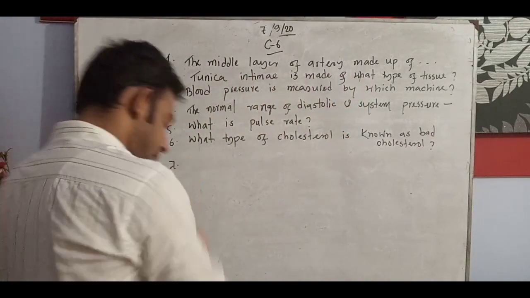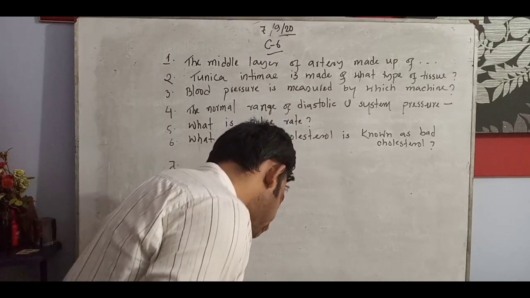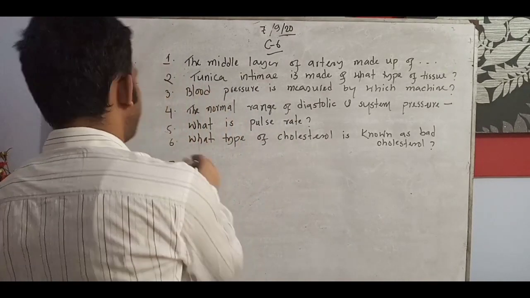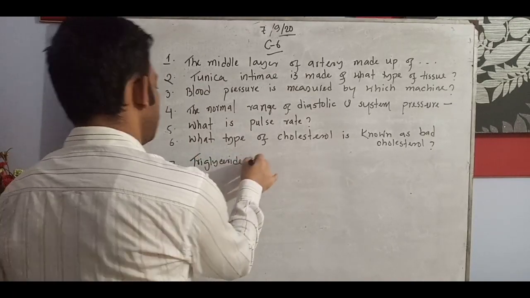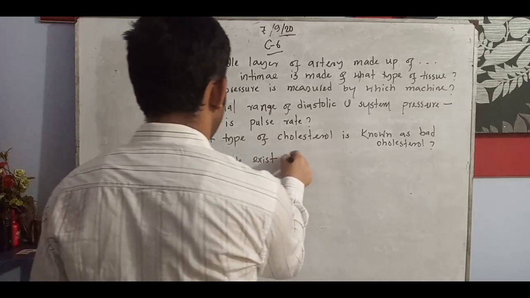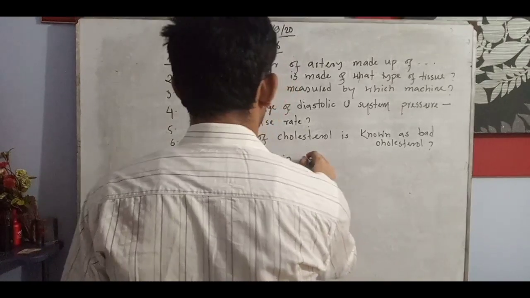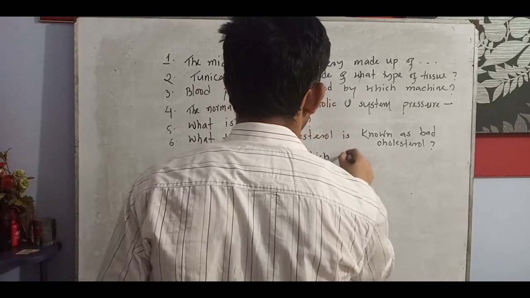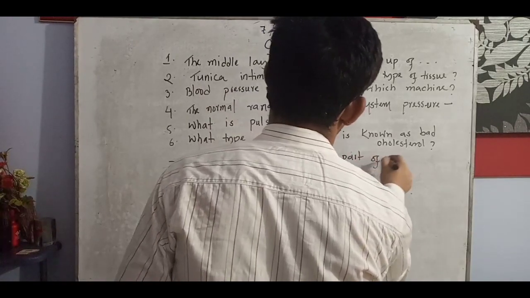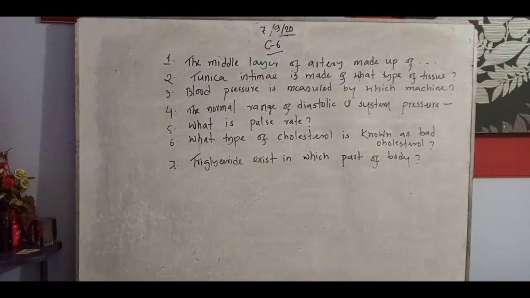And number 7, if we try to write some important points, triglyceride exists in which part of the body? So these are the very important SQ types of question we have written here, and we will try to understand them.